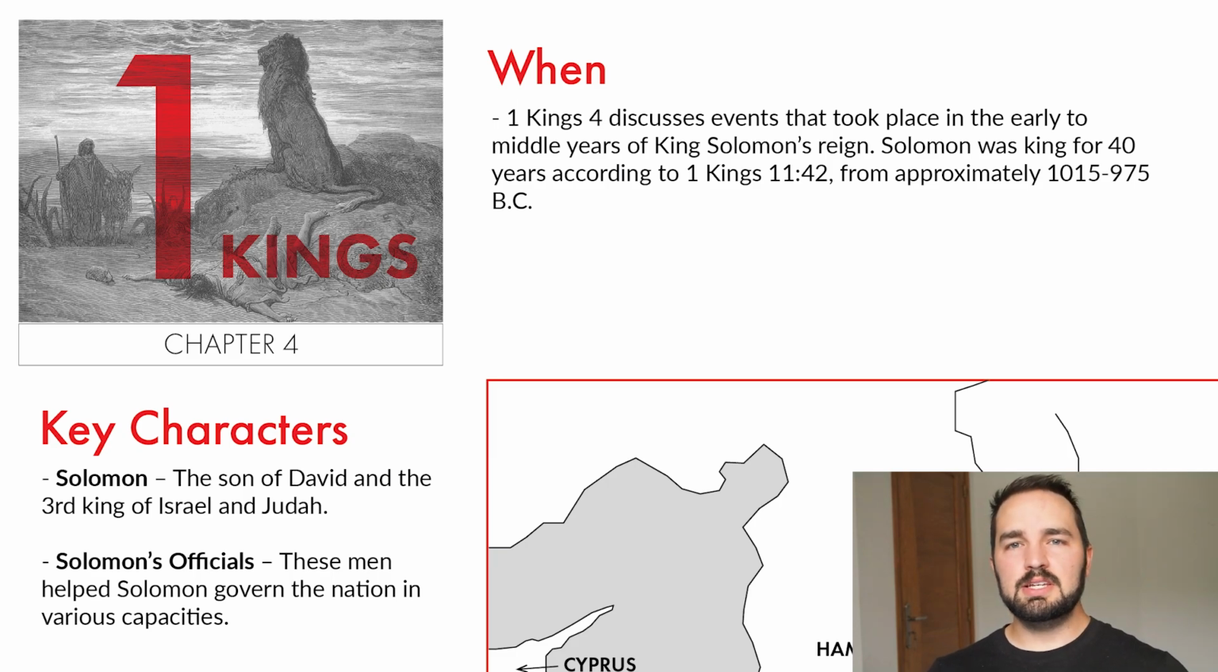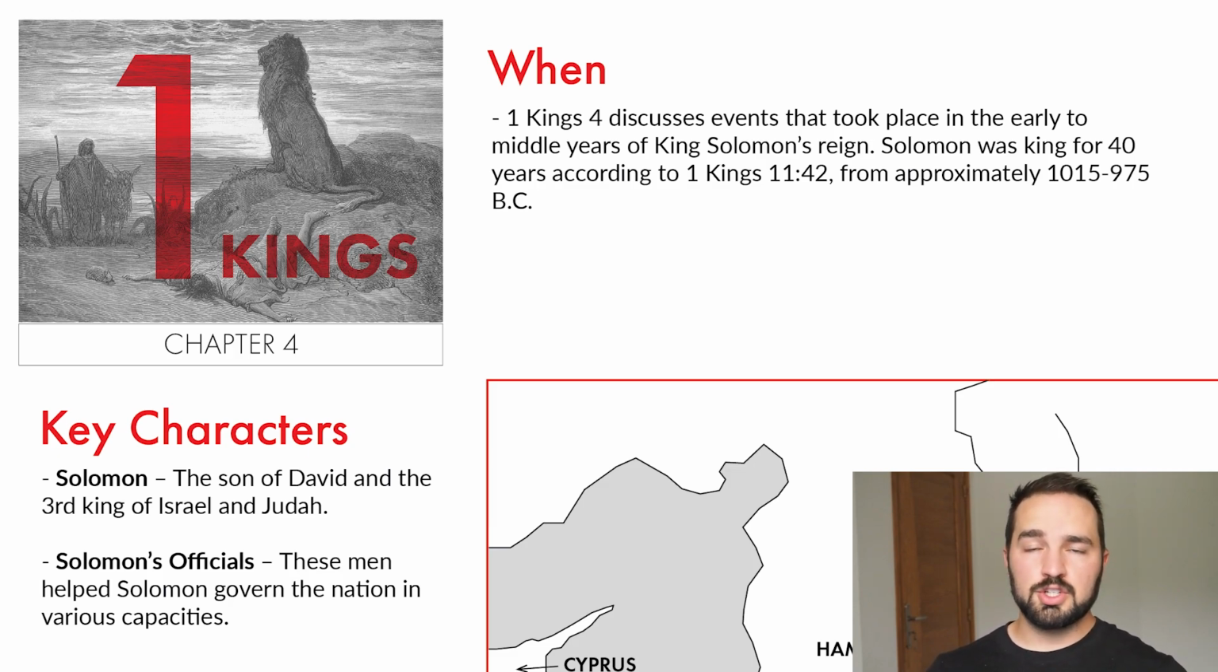Let's talk about when these events took place. 1 Kings chapter 4 discusses events that took place in the early to middle years of King Solomon as his reign is maturing. Solomon was king for 40 years in total, according to 1 Kings chapter 11, verse 42. Based on the timeline that we're using, that would be approximately 1015 to 975 BC.